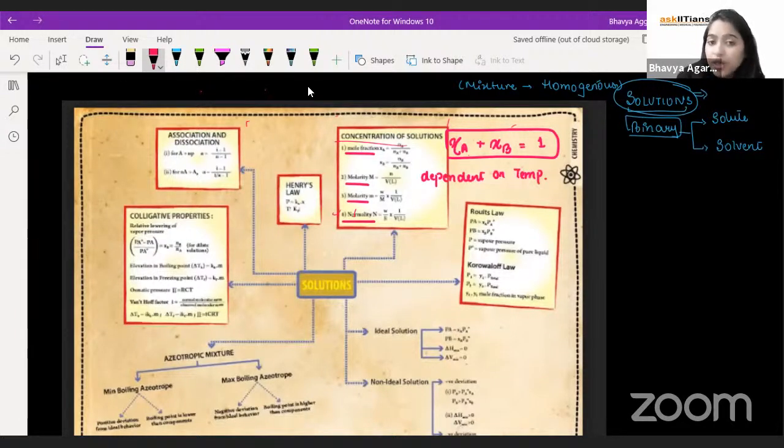Now we talk about molality, small m, that is moles of solute per kg of solvent. Now here solvent is very important. This is per kg of solvent. Now this is one concentration term which is independent of temperature, which is not dependent on temperature. So can you tell me the reason why?